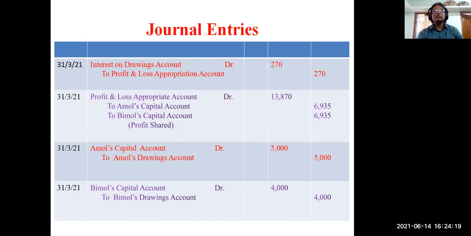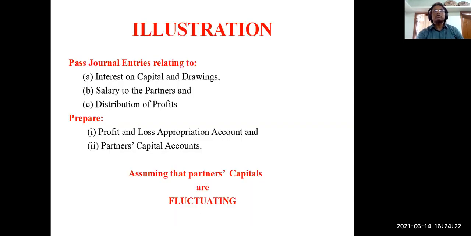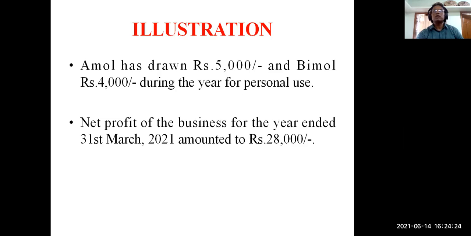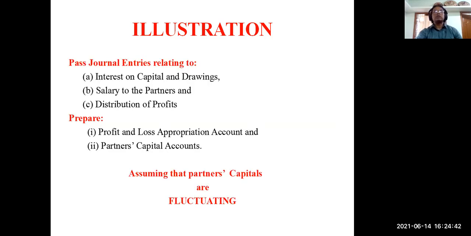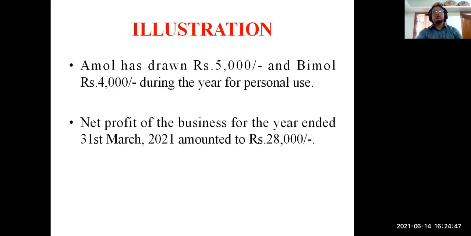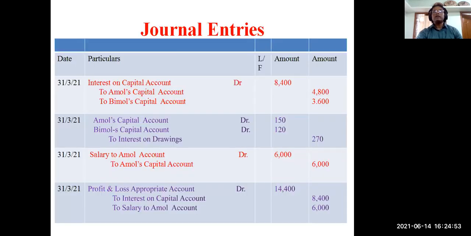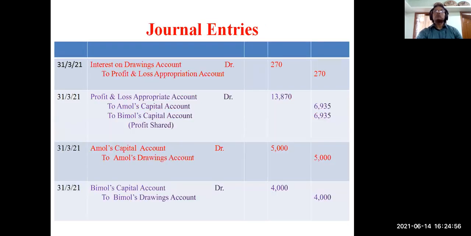Oh, one more point we have to remember. We have not taken it. See, they have not asked us to give the entry. See the last line of the question, net profit of the business for the year ended was 28,000. So this goes to credit side. We have not given any entry for that because they have not asked the entry. They have asked the entry for only interest on capital, drawing, salary, etc. So that profit 28,000 is going to credit side of profit and loss appropriation account. So 28,000 and 270 are credit of the profit and loss appropriation account.